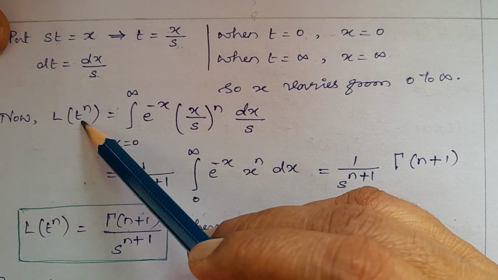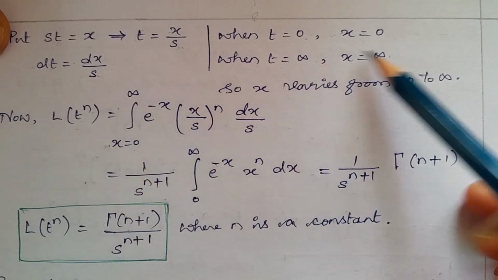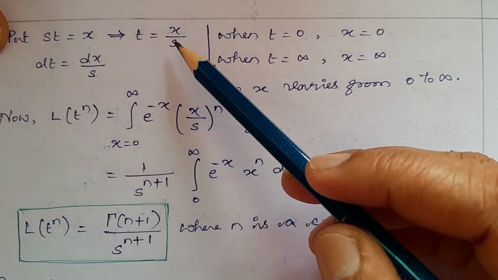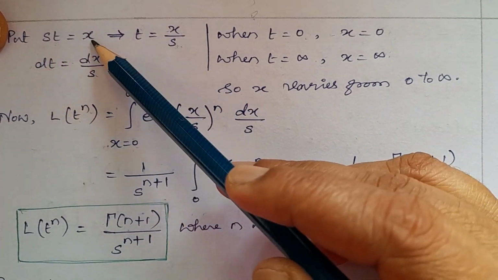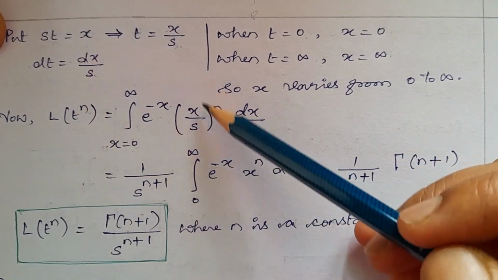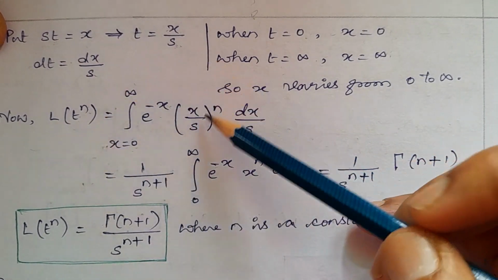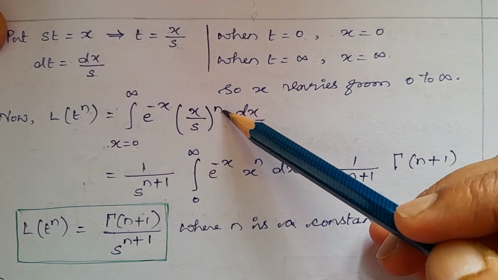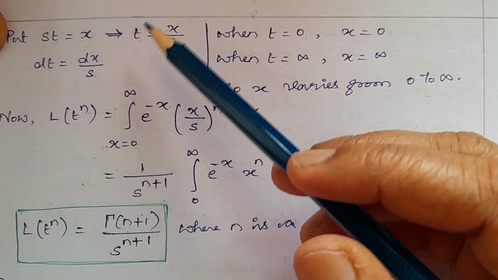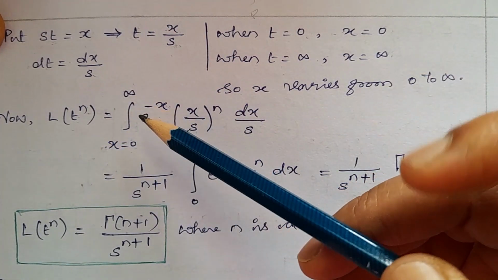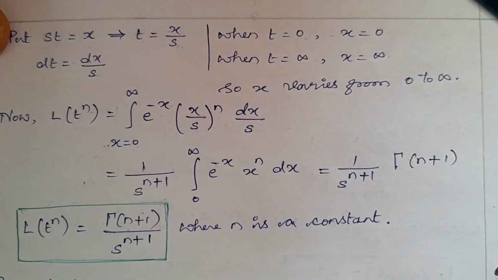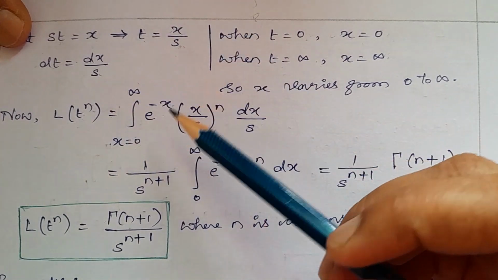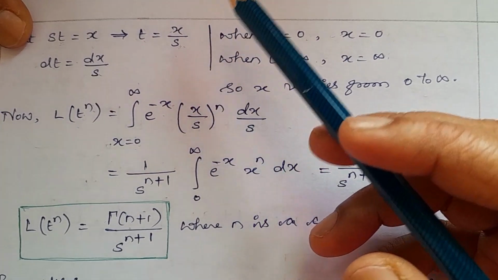Now Laplace transform of t power of n equals the integral of x varying from 0 to infinity of e power of minus x, since st value is x. Put x value here. F of t value is t power of n. T will be x by s to the power of n. Actually we know the formula: Laplace transform of f of t is the integral of 0 to infinity e power of minus st f of t into dt.